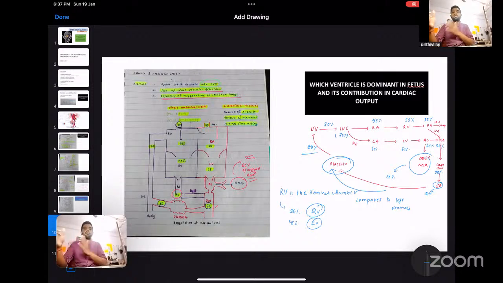Once they get born, the shunting lesion gets absent, right? The shunt gets closed functionally as well as anatomically. After that, the shunt is not there, and this lesion will start to manifest, and the child will become symptomatic.